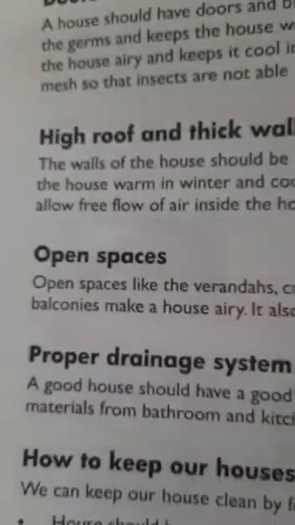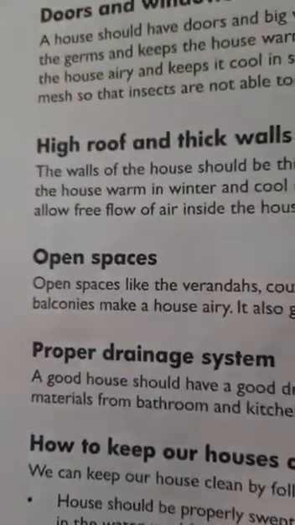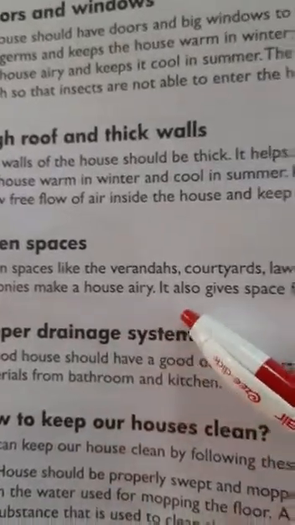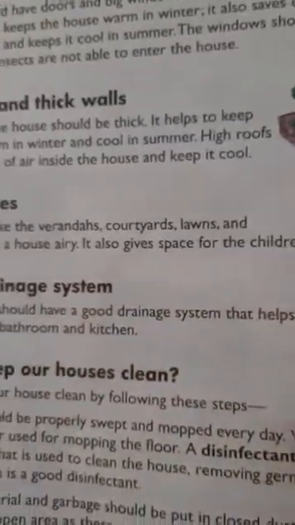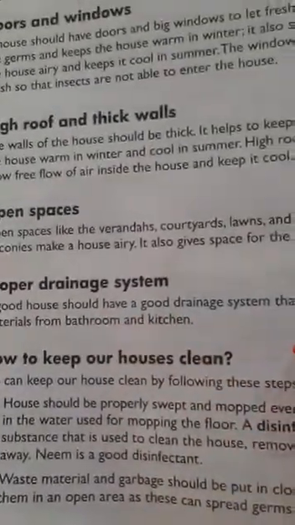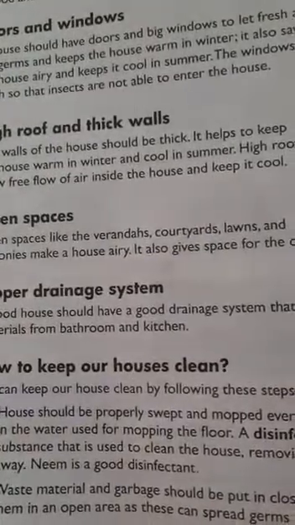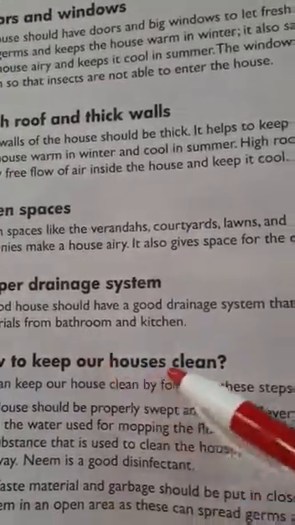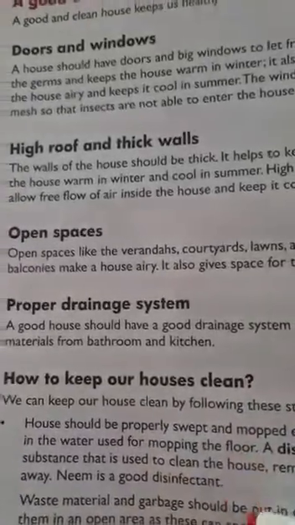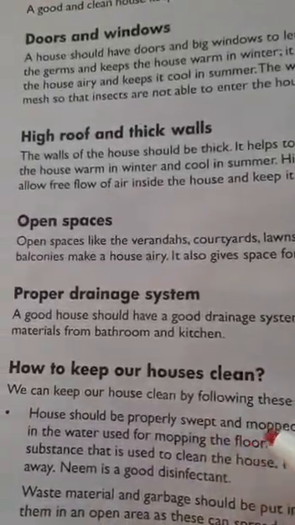Now in the house, open space should be there. Open spaces like the verandas, courtyards, lawns and balconies make a house airy. It also gives space for the children to play. And a proper drainage system should be there. A good house should have a good drainage system that helps to get rid of waste materials from washrooms and kitchens.